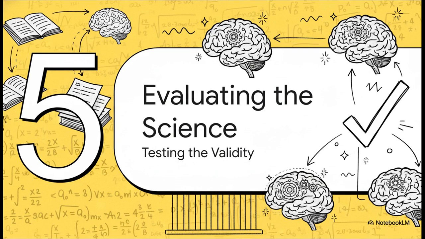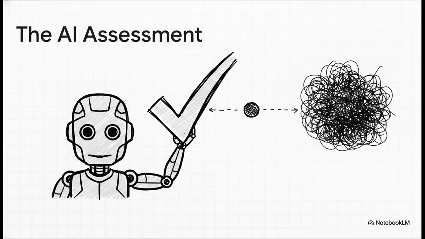Section 5, Evaluating the Science. Let's test the validity of these claims. Now, the source documents reveal that his fascinating 20,000-word defense manuscript, which, by the way, was written entirely from a prison cell, was analyzed by advanced AI models, including ChatGPT and Grok, just to impartially evaluate the math. And what did the AI find?